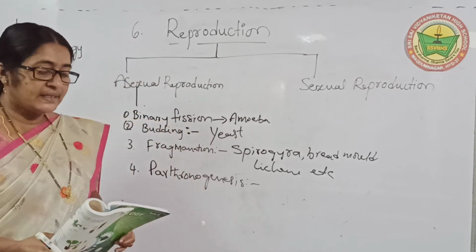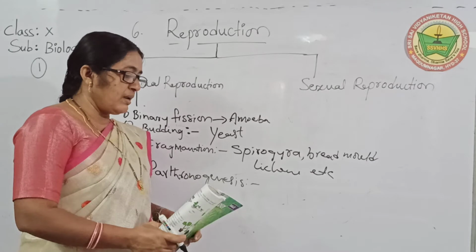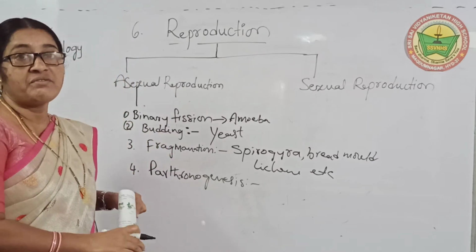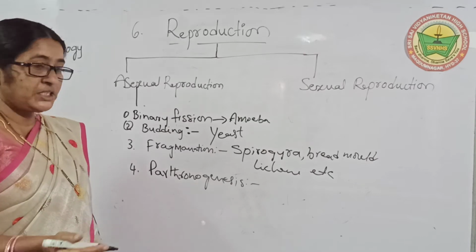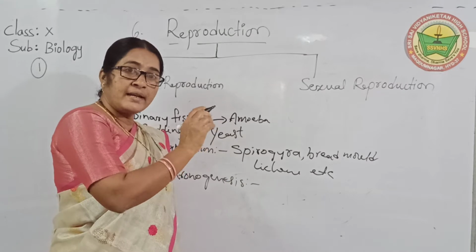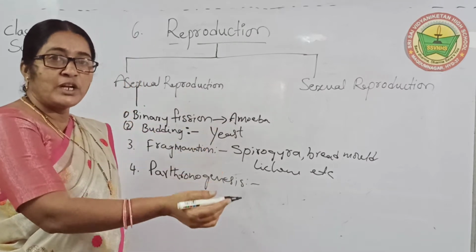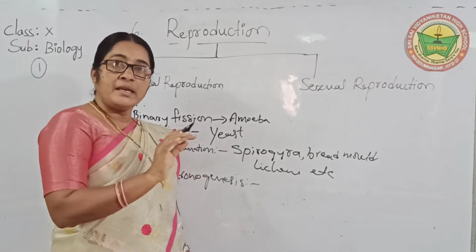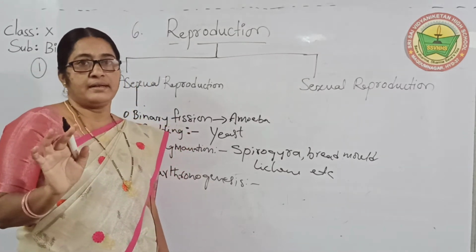Okay, here in this case the organism develops directly from unfertilized gametes. Okay, children, what I said before, the first point: sometimes they are dropping from sexual to asexual. Asexual means here unfertilized gamete.